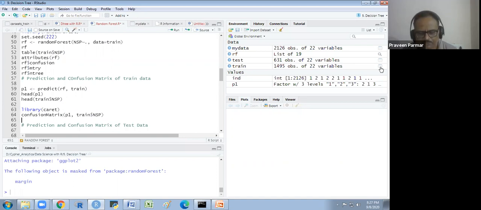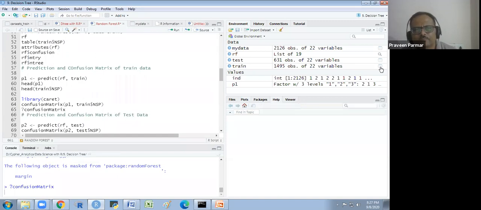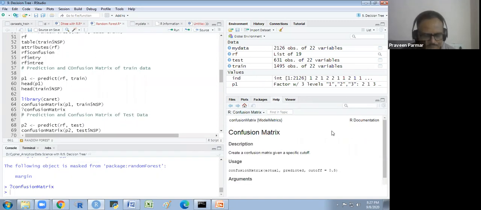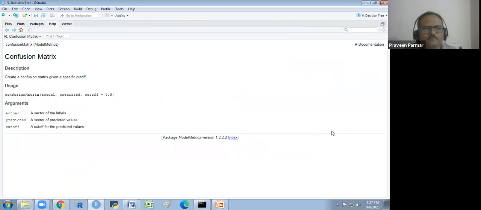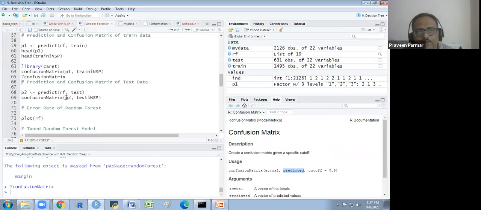It may be wrong. First I have to write the actual, then predicted. Understand? So that is a very important thing. I have written the predicted first.